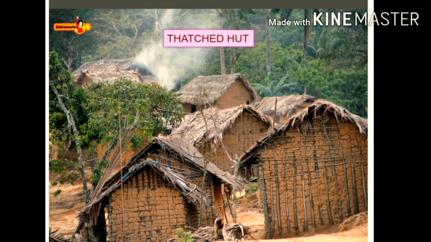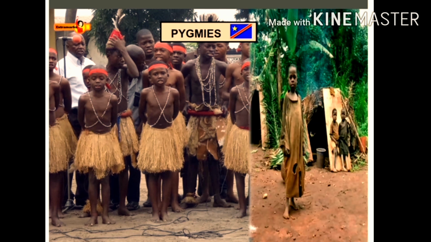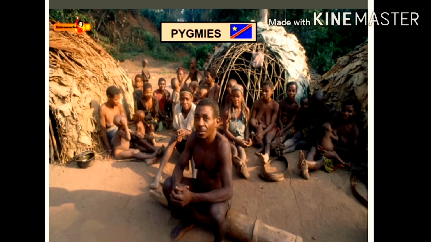Villagers live in thatched huts in separate tribes or groups. They have their own customs. There are about 200 tribes in DRC. The most well known tribe is the Pygmy. The Pygmies are considered to be the largest group of mobile hunter gatherers of Africa. They dwell in equatorial rainforests and are characterized by their short stature.